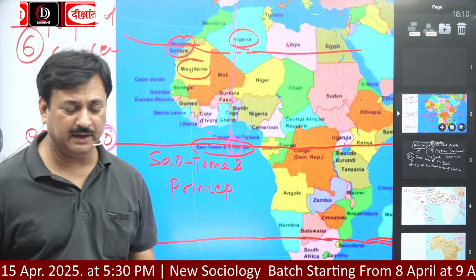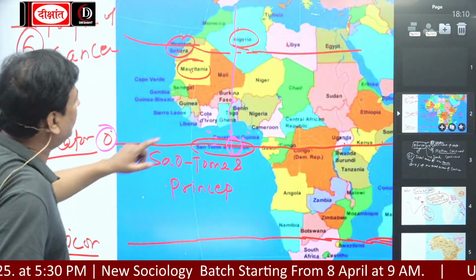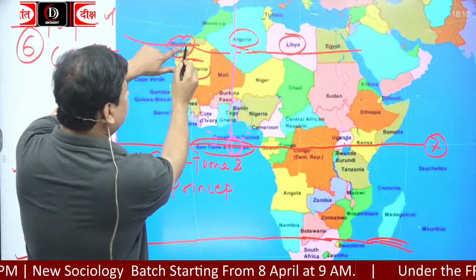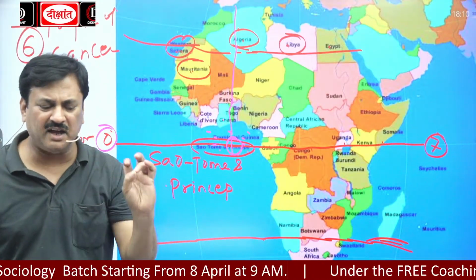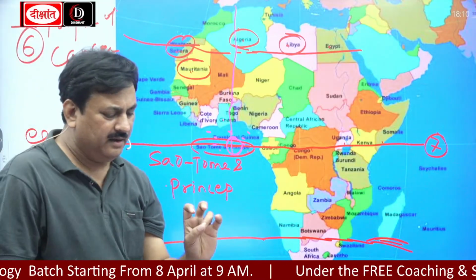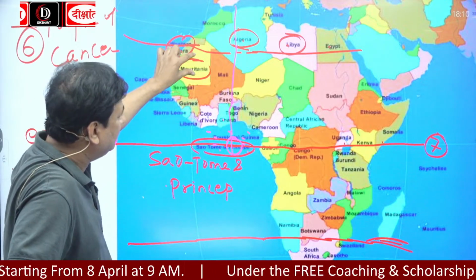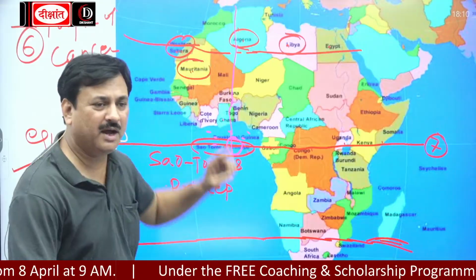Libya, Western Sahara, this is Western Sahara. Libya, Western Sahara, and Mauritania. This is Mauritania. So these are the countries which are called Africa Minor.